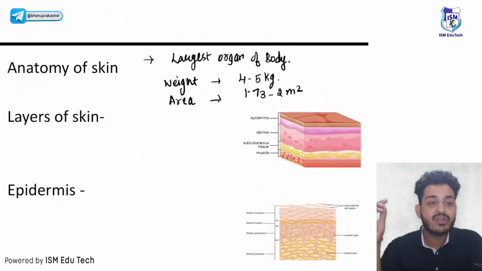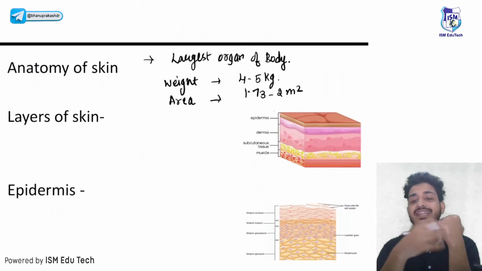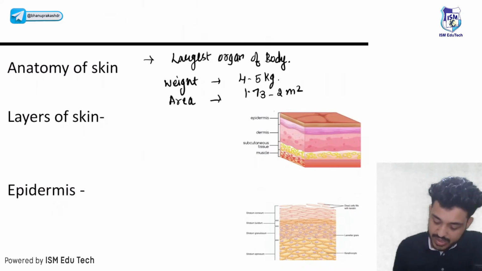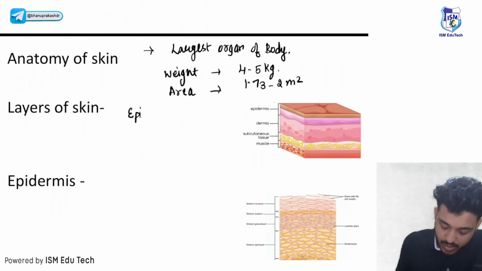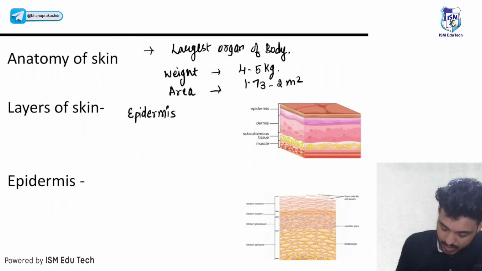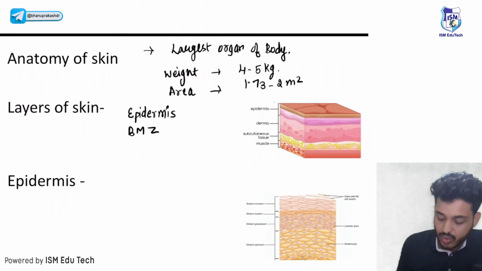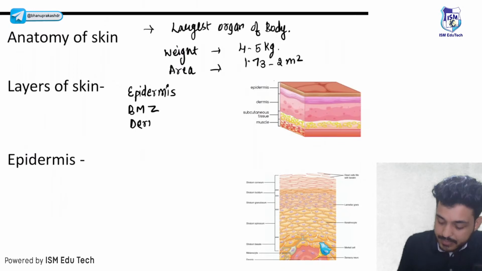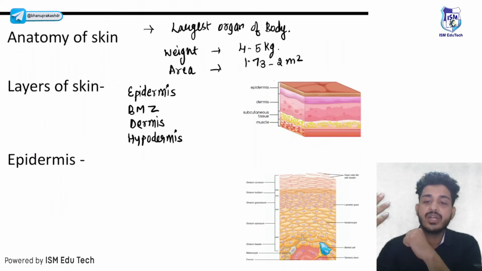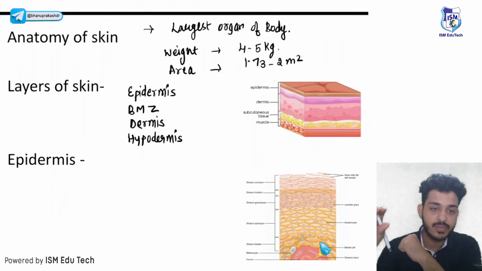Now we are going to talk about the layers of skin. What are the different layers in your skin? The outermost layer is your epidermis. Between epidermis and dermis there is another layer known as the basement membrane zone. Then there will be dermis, and then hypodermis. Basically we have three layers. The outermost is epidermis, then dermis, and then hypodermis.